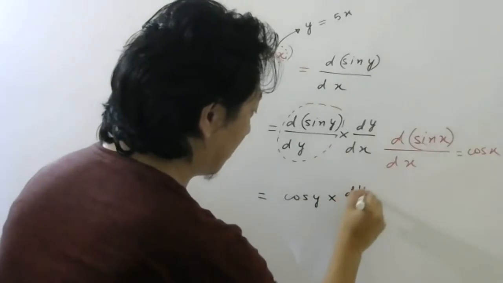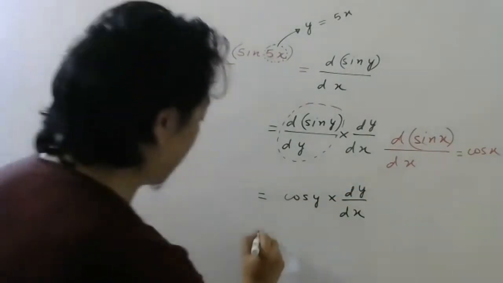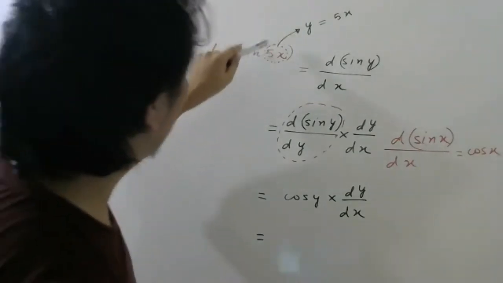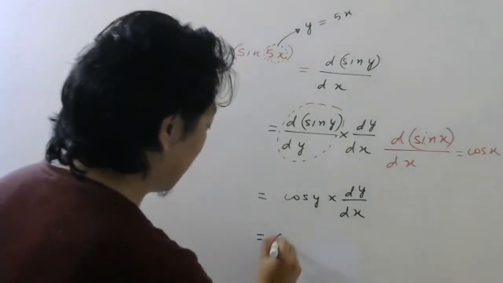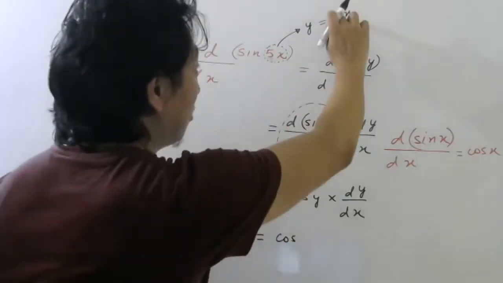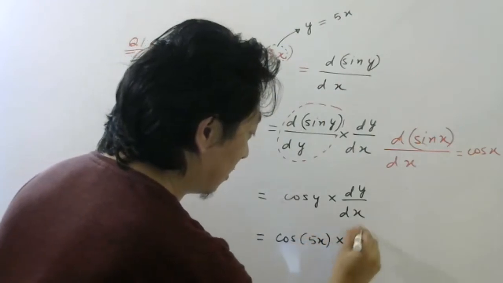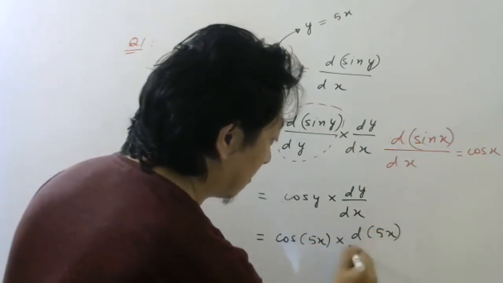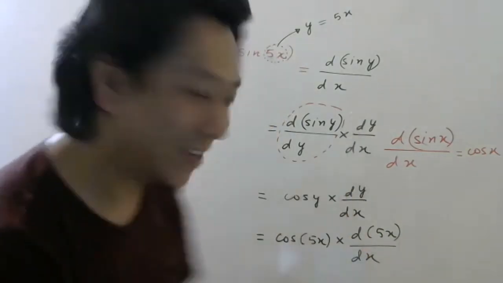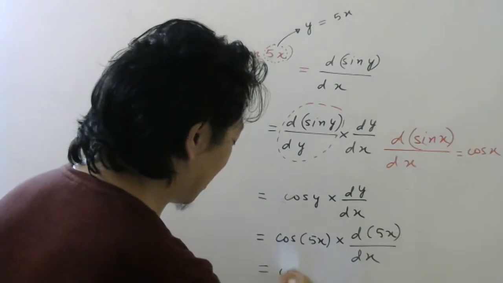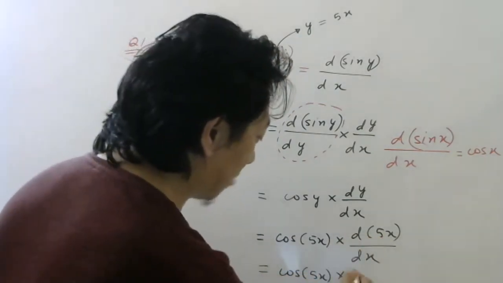into dy by dx. Now you will say, but sir, what is the answer? We have to write the answer. For what did you consider y? For this 5x. So this will be cos y, and finally you put this y back. So cos 5x into d(5x) by dx. Now this also we can do easily. This is cos 5x into, this 5 is a constant, take it outside.